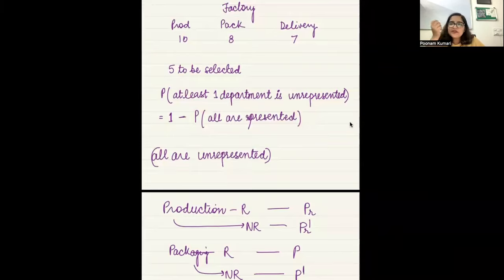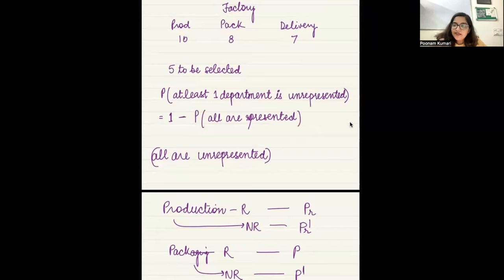That all people are represented. I mean, if we would have been able to find this, that would have been great, right? Because इसमें endless possibilities हो जाती हैं.